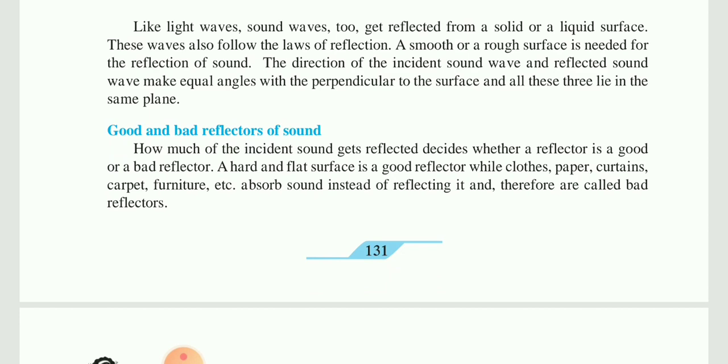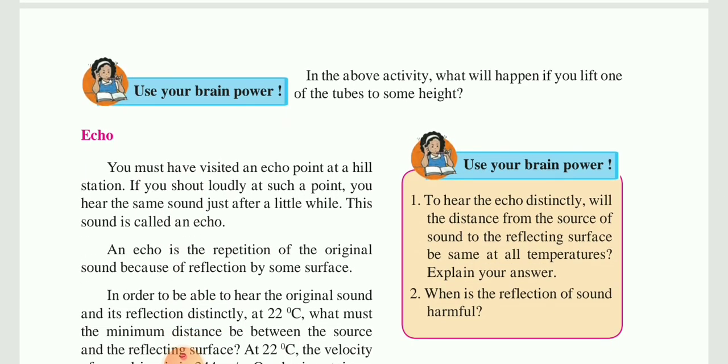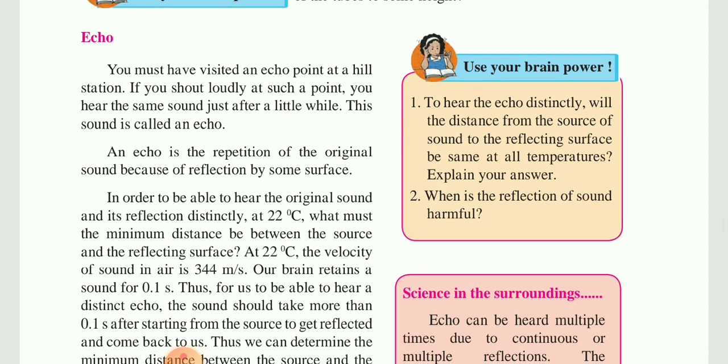Like cloth, paper, curtain, carpet, furniture: some are reflectors of sound and some are absorbers of sound. The substances which are soft absorb the sound, and the substances which are hard reflect the sound. So echo, learn about the echo and how a distinct echo is produced.